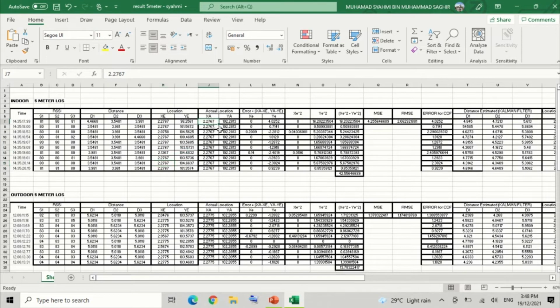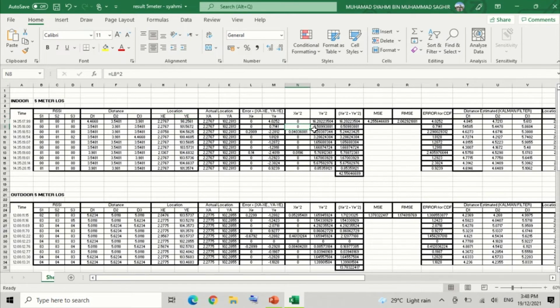And columns J and K are the actual locations, and we get the error by subtracting the estimated location from the actual location.